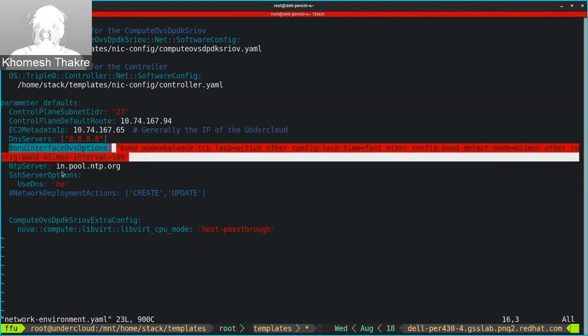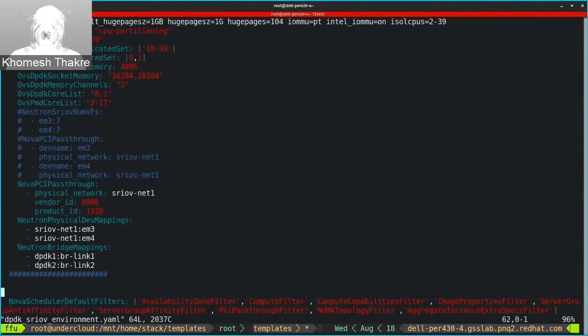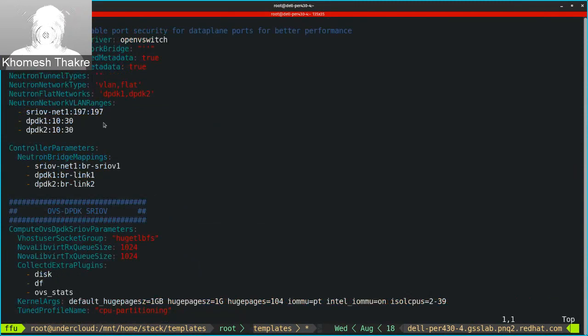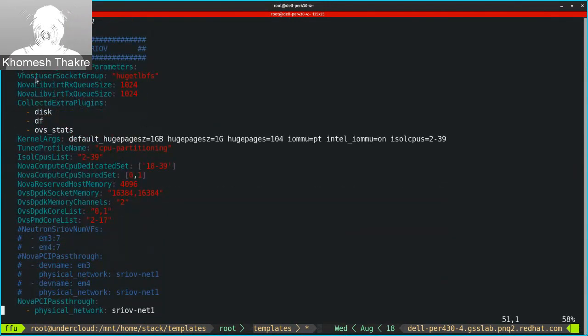All the parameters which are changed, we need to update to OSP 16. In my case, I also have one more environment file, which is dpdk sriov. This file contains all the NFVI parameters, SR-IOV and DPDK related parameters, like what should be the bridge mapping, the kernel args, and most of the things.